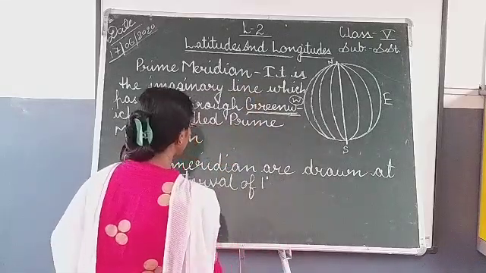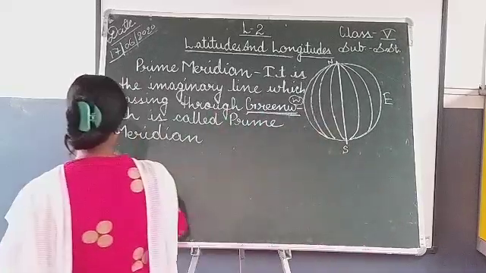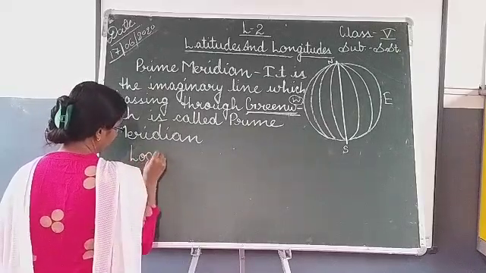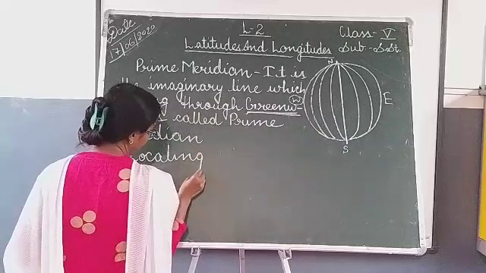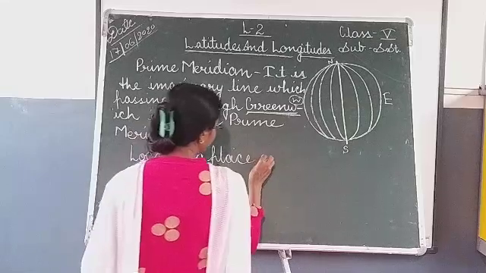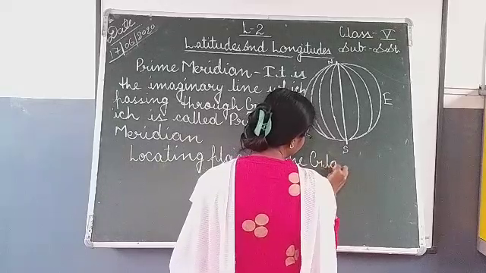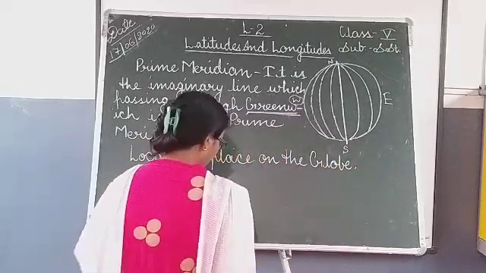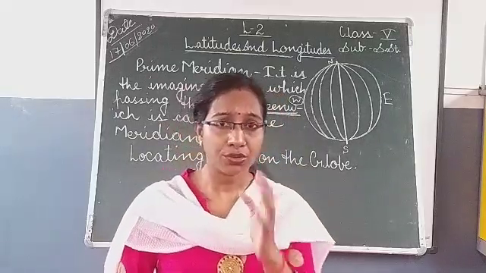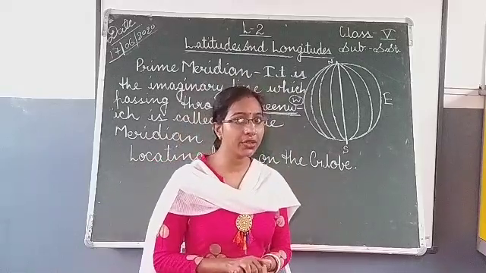Now, locating places on the globe. In my previous class, we saw so many lines on the globe, and these lines are imaginary lines. They are called latitude and longitude.